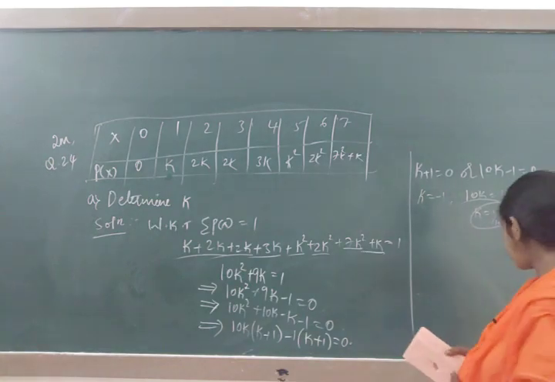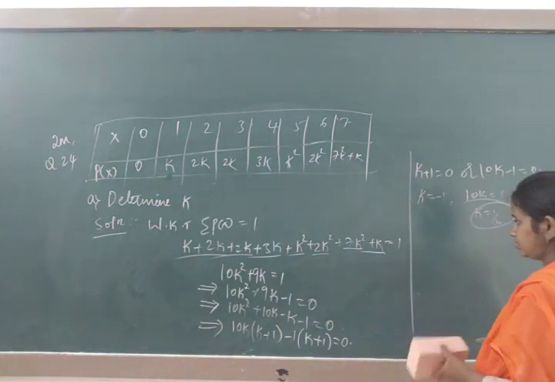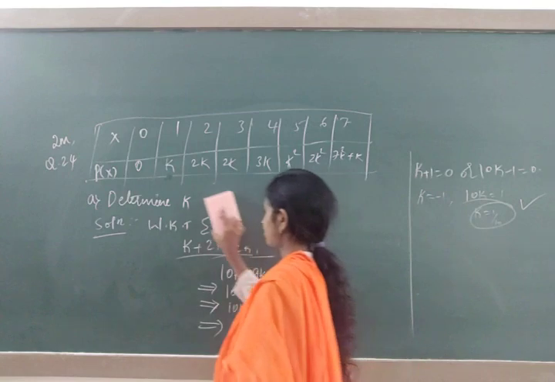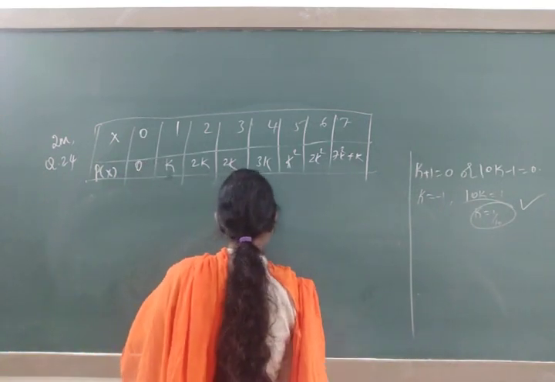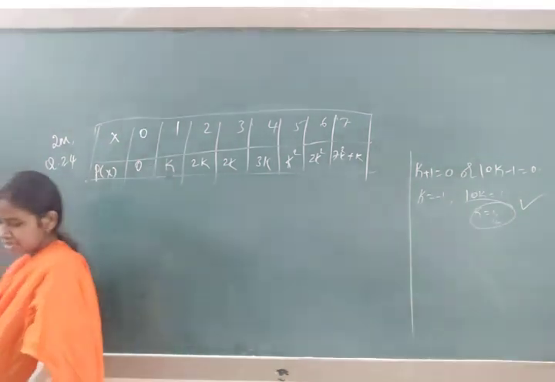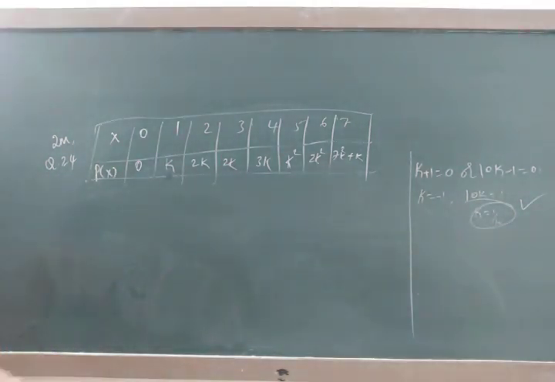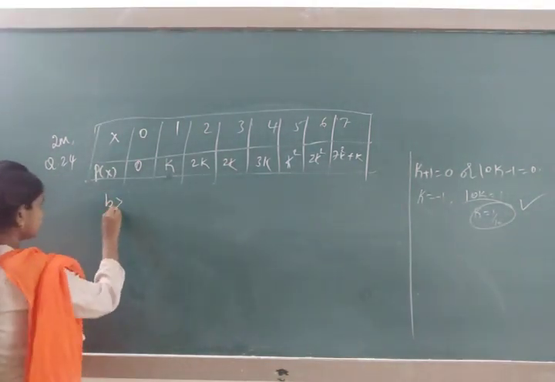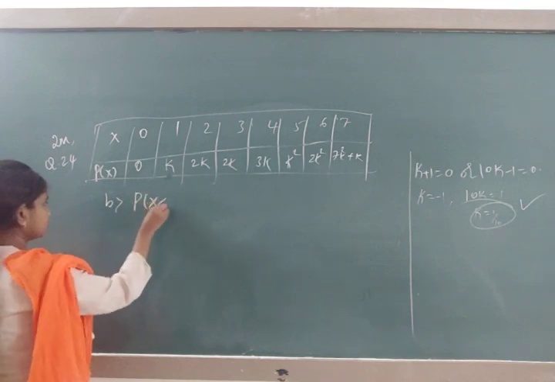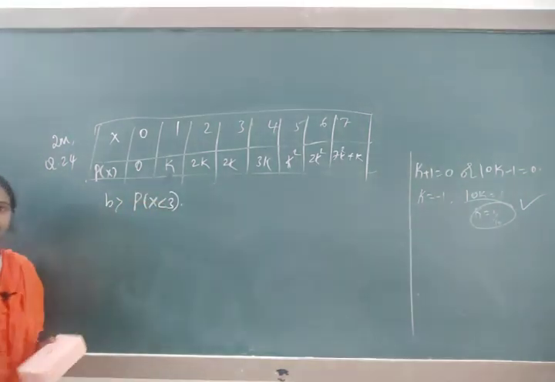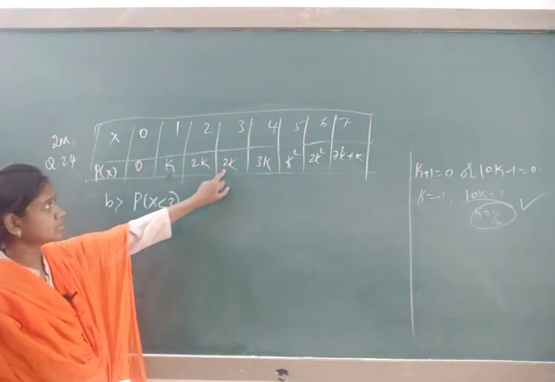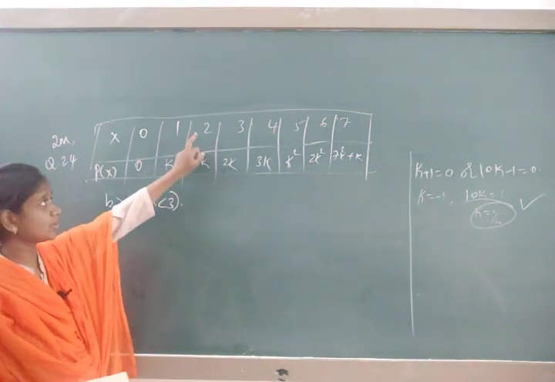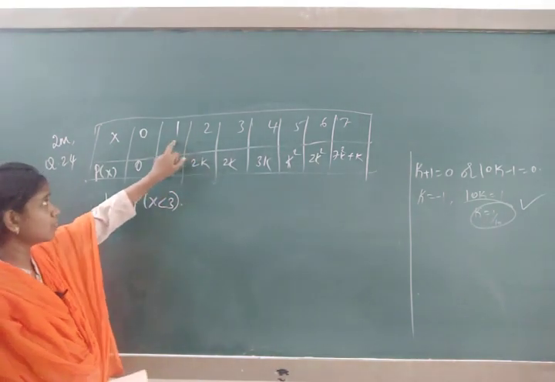Second bit what they are asking, let us check it out. This is about a 2 marks question. Second bit they are asking p of x less than 3. So less than 3 means up to here, it's a 3. So you have to take x is equal to 2, 1 and 0.